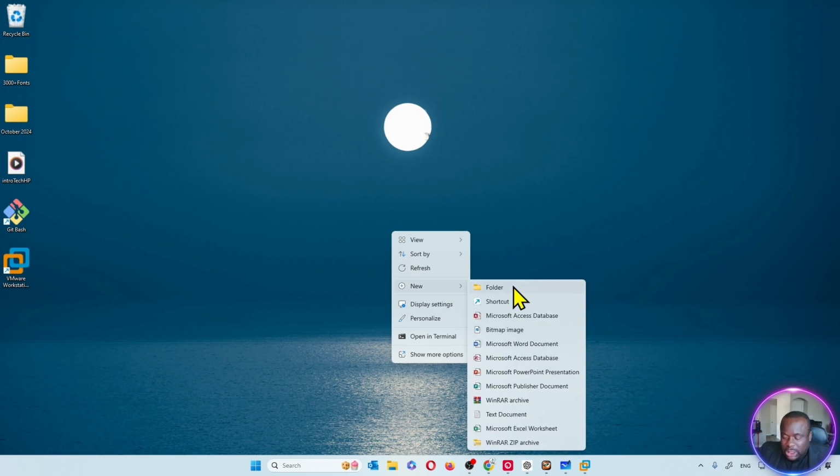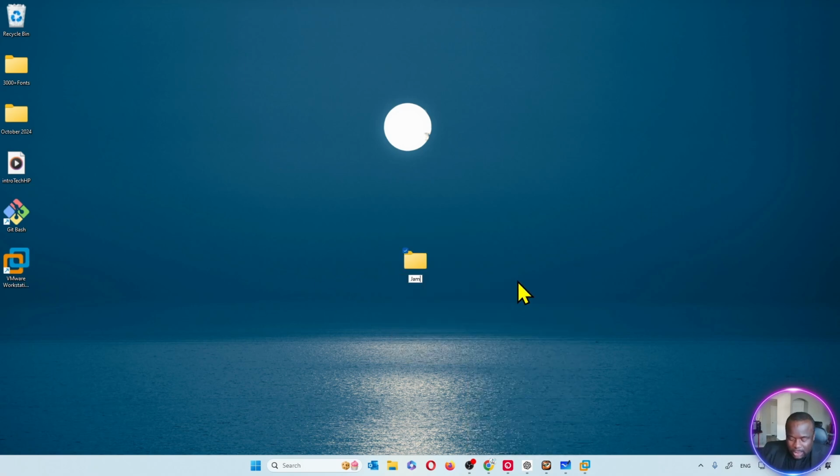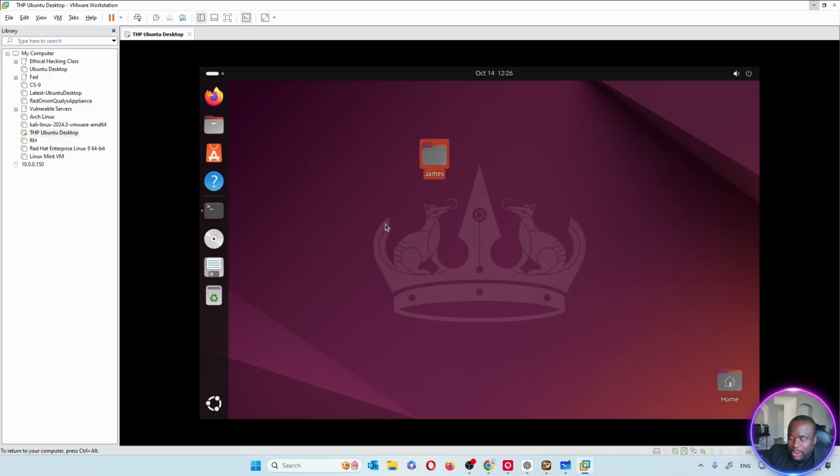This is my Windows machine, guys. I'm going to create a folder here. I'm going to call it James also, and I'm going to hit enter. And this is another directory, or folder as it's called in Windows. So we are going to go back here. And that's the graphical user interface.